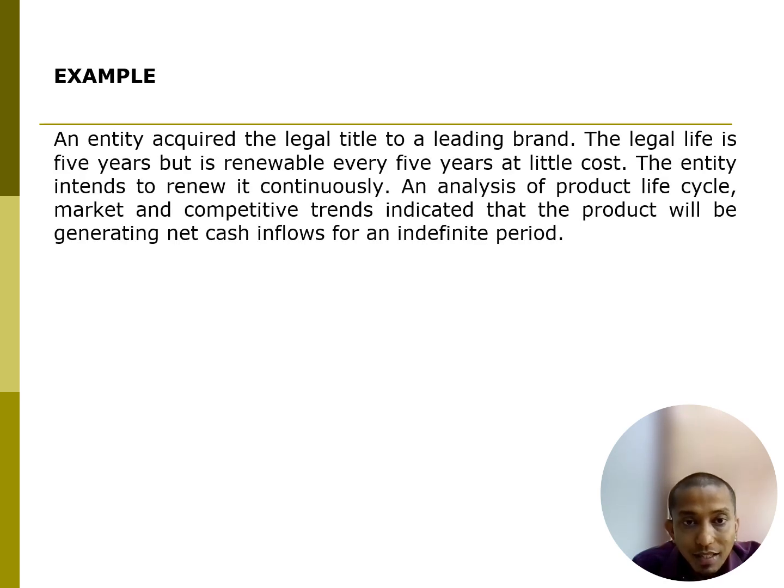Next, this example. An entity acquired legal title to a leading brand. The legal life is 5 years, but it is renewable every 5 years at little cost, and the entity intends to renew it continuously, so it is indefinite. Analysis of the product life cycle, market and competitive trends indicates that the product will generate net cash flow for an indefinite period.